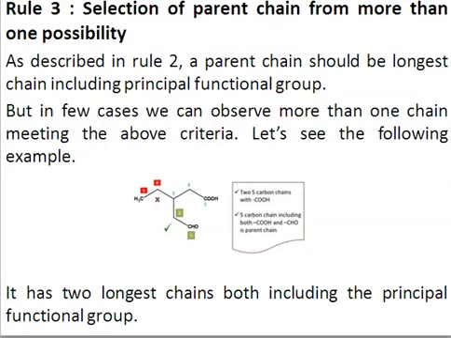Okay. The 3rd rule. If we are selecting a parent chain and there is more than one possibility, what happens then? As per the 2nd rule, you have to select the parent chain that should be the longest continuous chain including the principal functional group. But suppose we observe that we have more than one possibility, then we have to see different criteria, right?